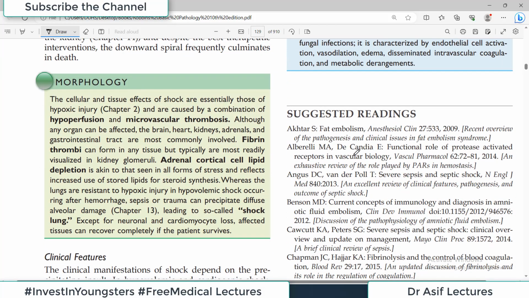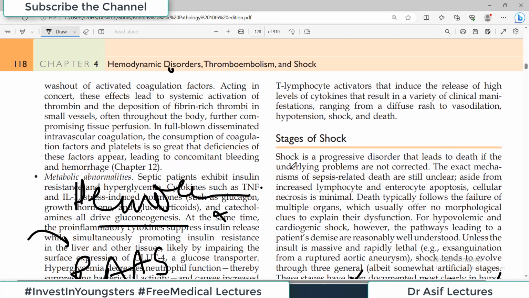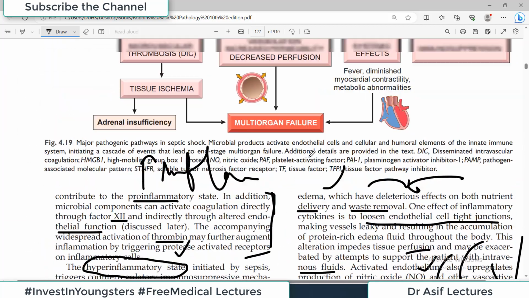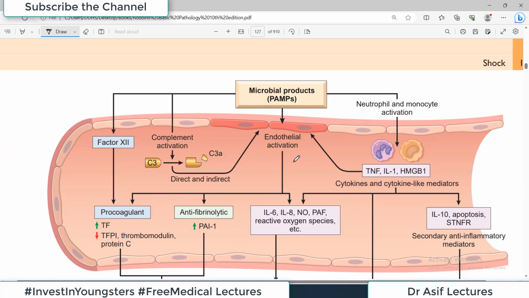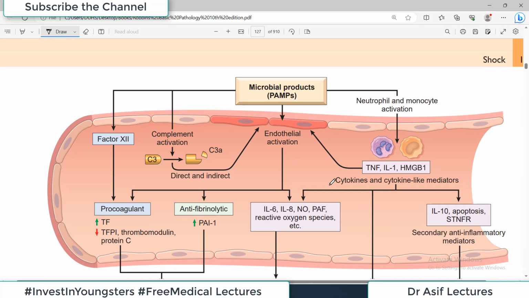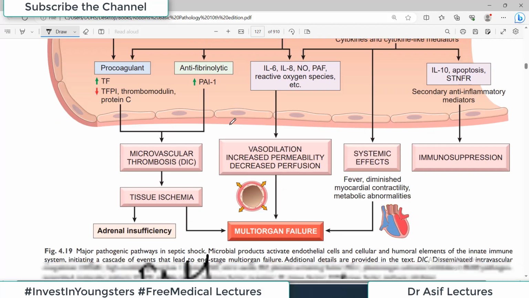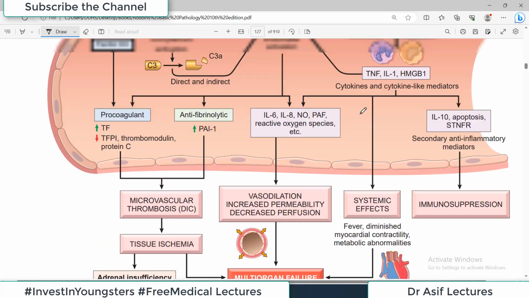Okay, so these are the 3 stages of shock. So that's all about this chapter. We completed this chapter. This is a good diagram to actually show what the different steps are and what the different mediators involved in the shock phenomenon are. Now, we have discussed all of this, so spend some time here.